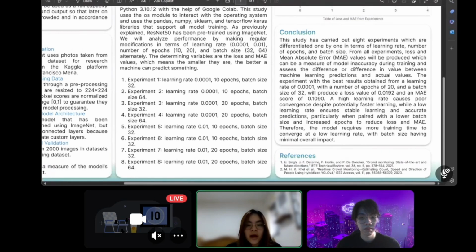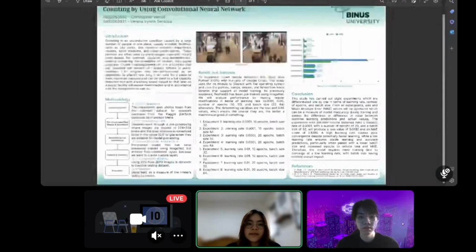In conclusion, our research shows that using CNN ResNet 50 for crowd counting can effectively manage and reduce overcrowding in public facilities. By optimizing the model's parameters, we can achieve high accuracy and reliable prediction. This crowd counting program can significantly enhance safety and also comfort in public places by preventing overcrowding and maintaining capacity limits. That is all from our presentation.